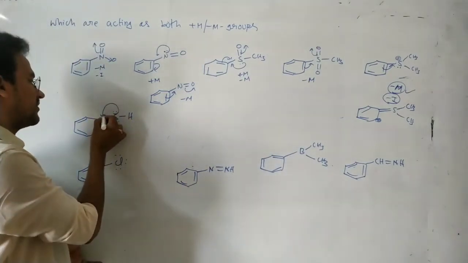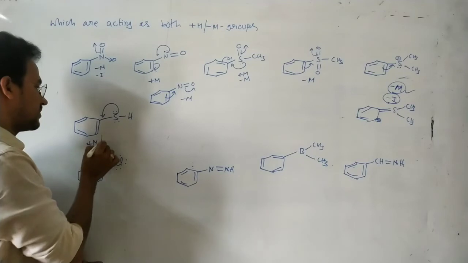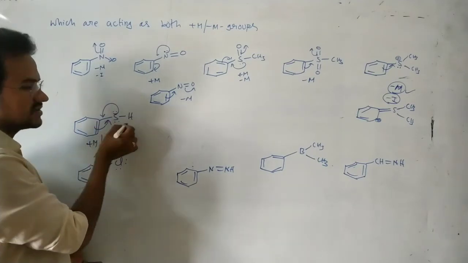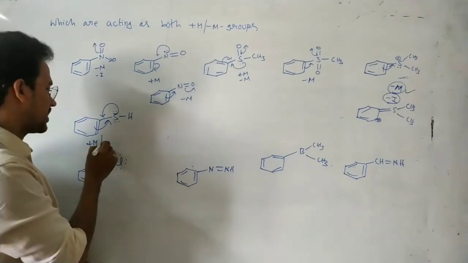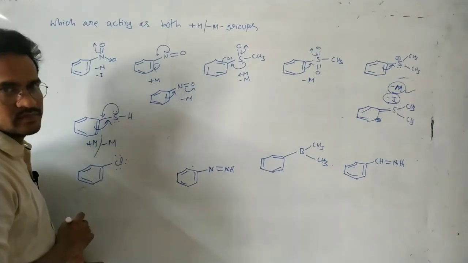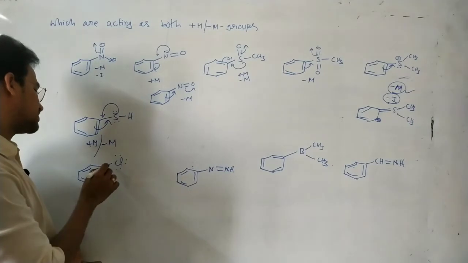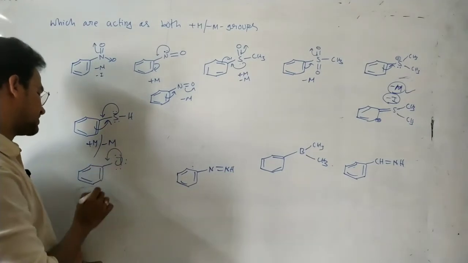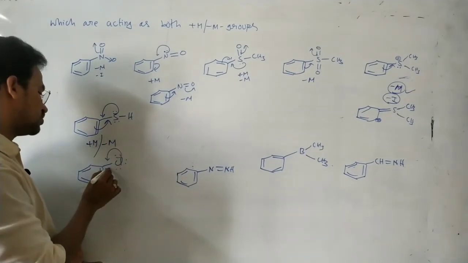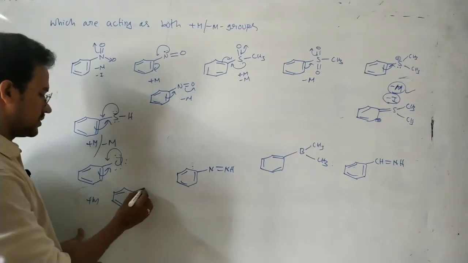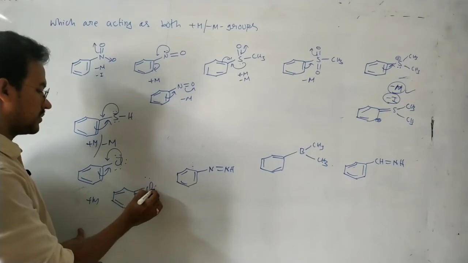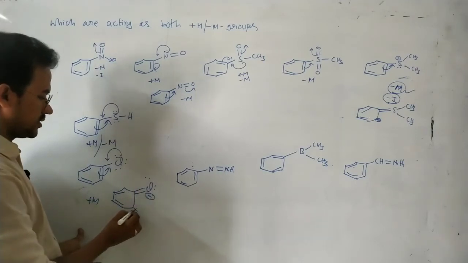And next, coming to this one. This SH group has a lone pair of electrons, so plus M. And also that sulfur has a vacant d orbital, electrons are transferred into the vacant d orbital, so it acts as a minus M group. So here also the same, lone pair of electrons are there, plus M effect, but due to the presence of vacant d orbitals, negative charge here, positive charge here, pi 1.